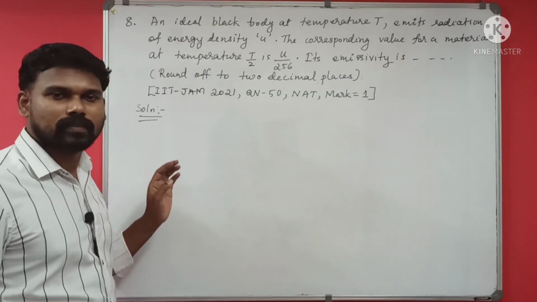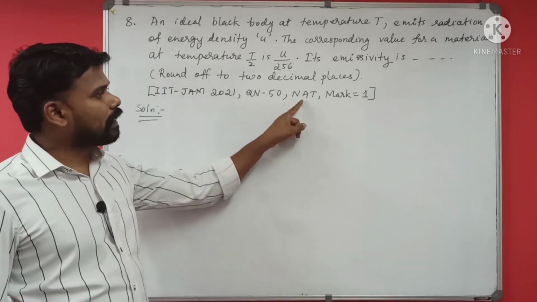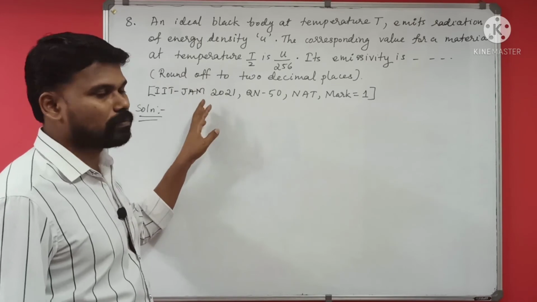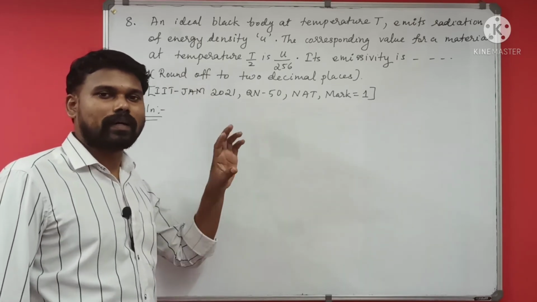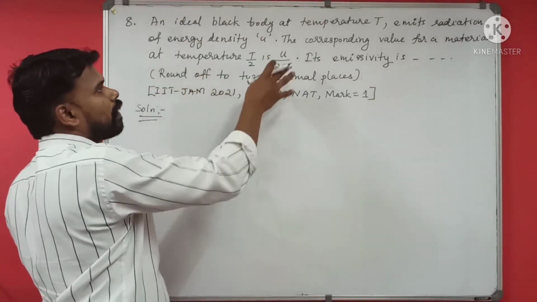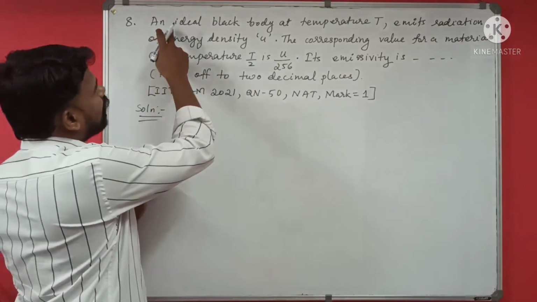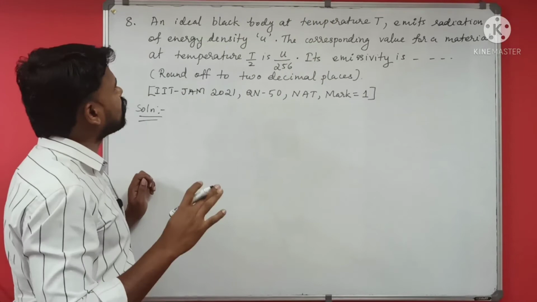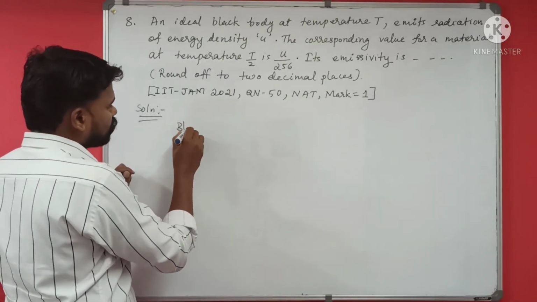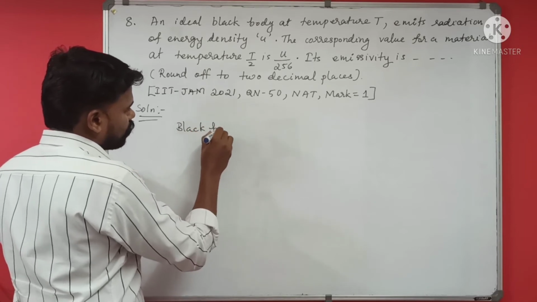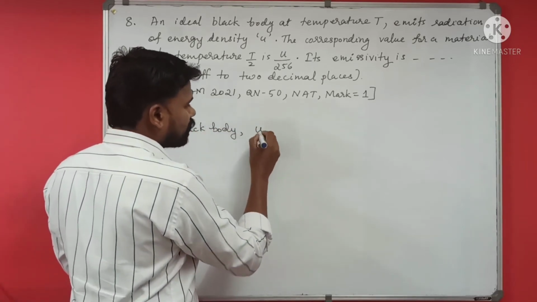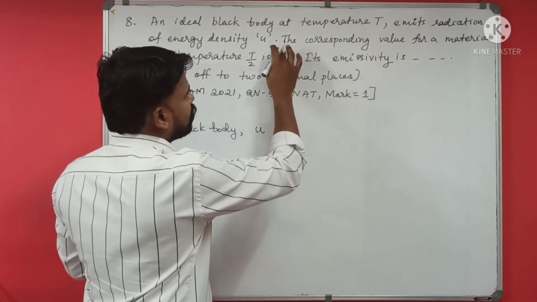Okay. This is another numerical answer type question, a 1 mark question from the IIT JAM 2021 exam, which belongs to the thermodynamics and kinetic theory part. Here it is about the black body. I will read the question. An ideal black body at a temperature T emits radiation of energy density U. So it's about a black body.